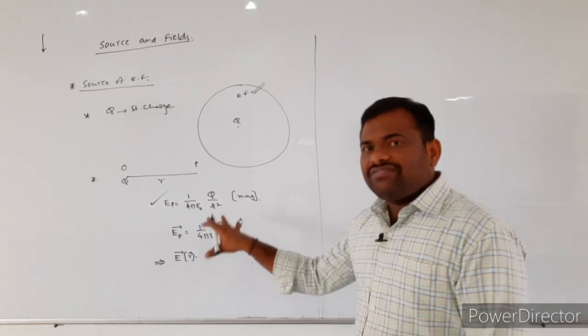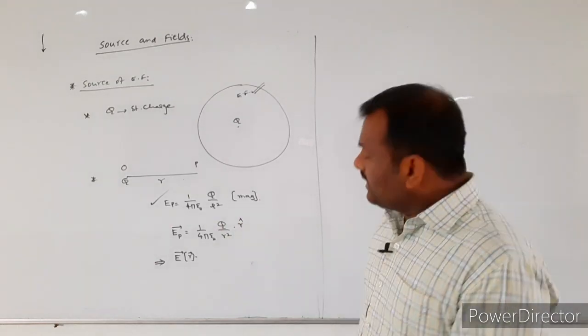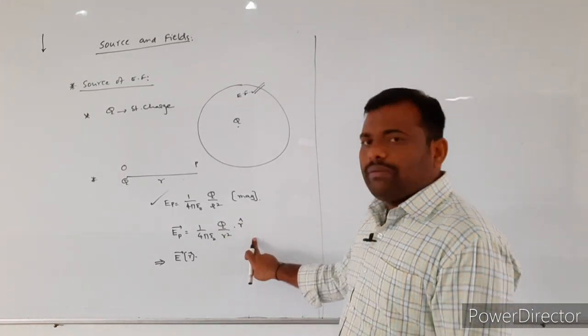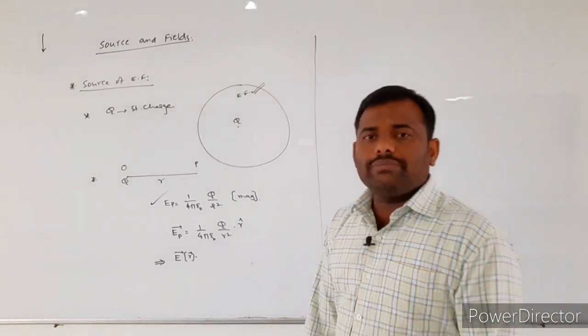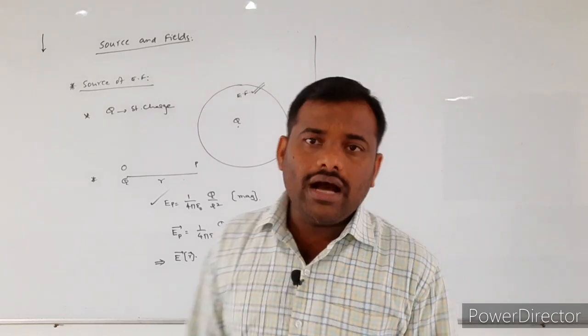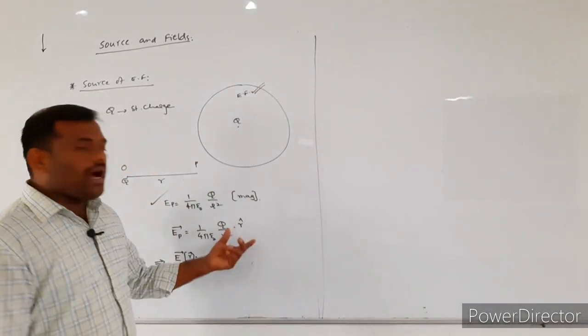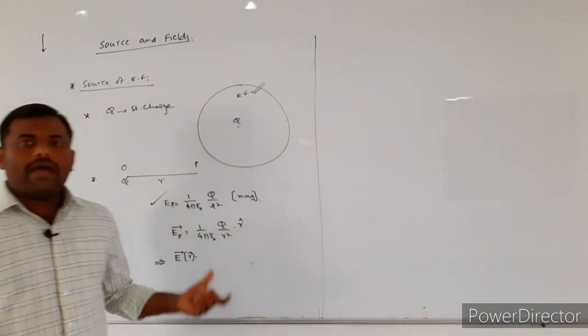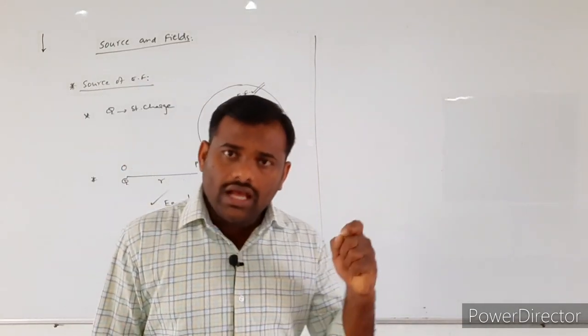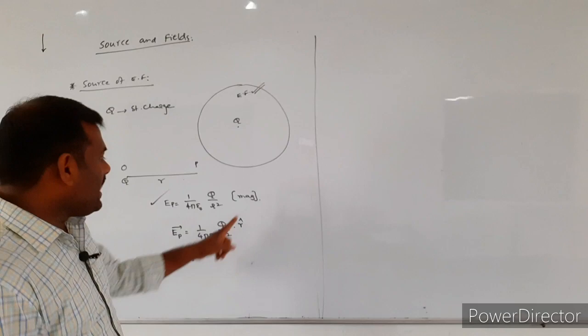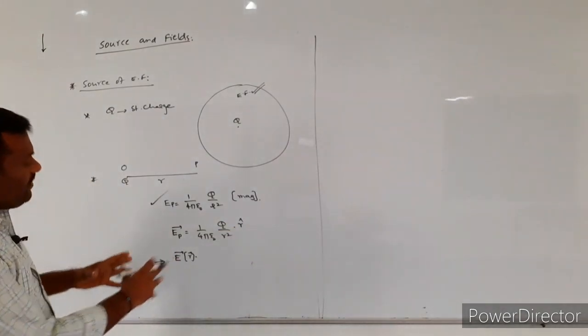But the electric field intensity is a vector quantity. That's why the electric field intensity will be represented in vector notation by E bar is equal to 1 by 4 pi epsilon naught into q by r square into r cap, where r cap is indicating what? R cap is indicating the position vector, which is represented along the direction of r bar. From this equation, what did we write?